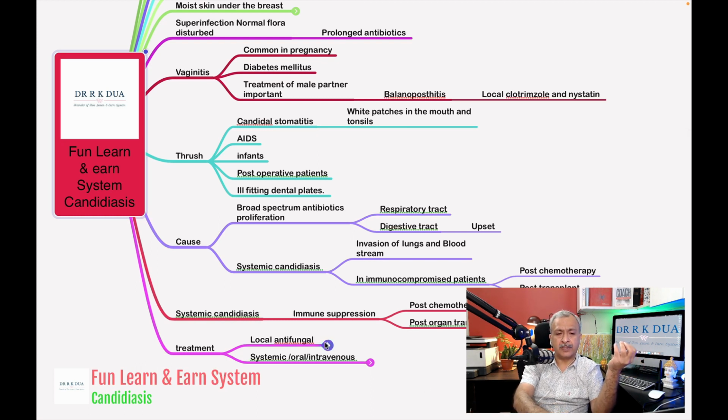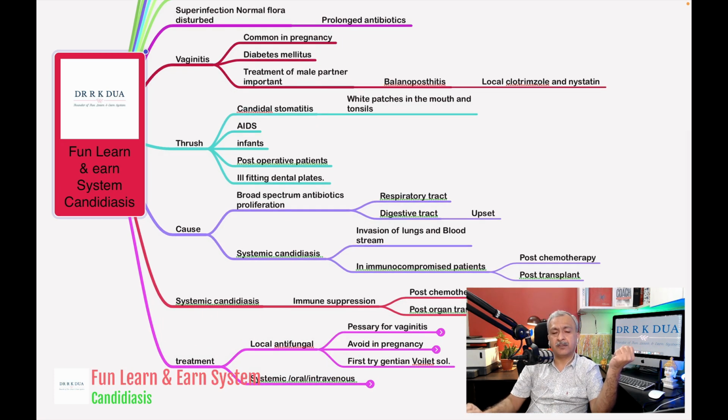So locally we can give pessary for the vaginitis, and these antifungal pessaries should be avoided in case of pregnancy. So in case of pregnancy we can give gentian violet solution to the female, and if the treatment occurs with gentian violet then it's okay, otherwise we have to shift to some other agent.